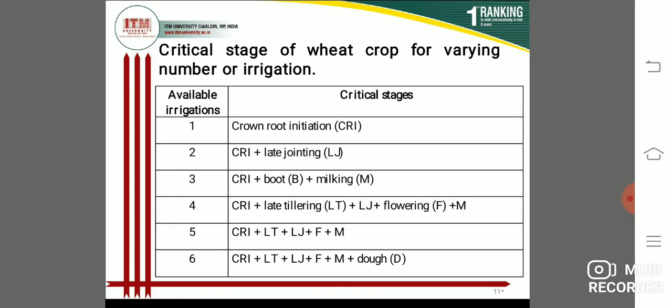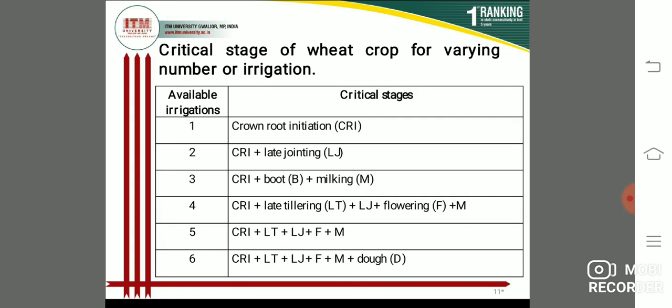Students, 2 or 3 irrigations appear to be ideal for wheat on sandy soil. Under limited irrigation water supply, the following irrigation schedule may be followed.